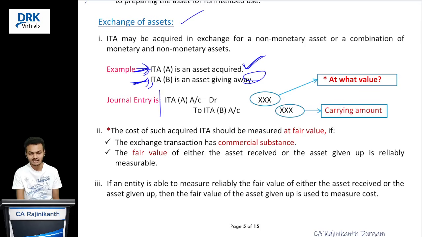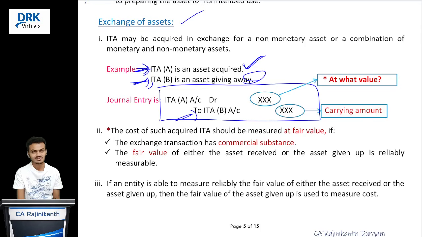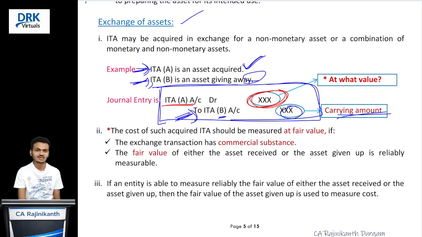So what is the journal entry we write for this? We should de-recognize our asset first. What is our asset? B is our asset. We are de-recognizing it at carrying amount. Now we should recognize the asset that we are acquiring, correct? We are acquiring intangible asset A. At what amount should that asset be recognized?